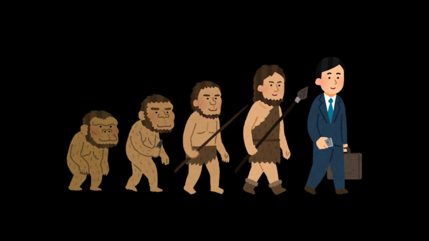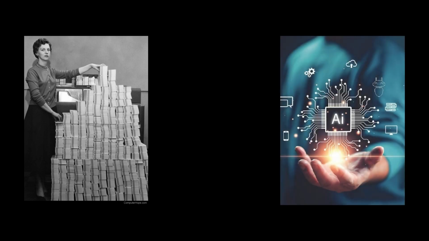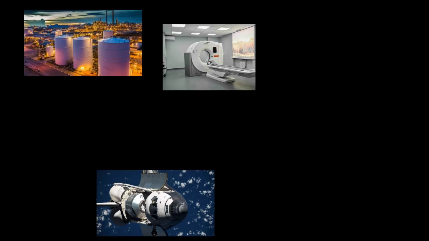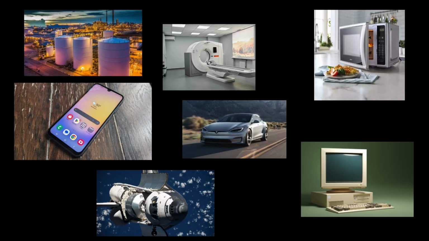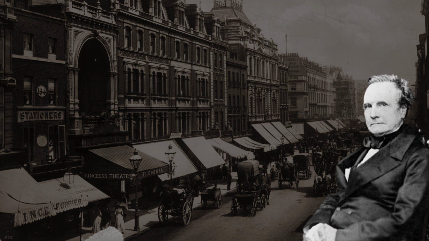Today we are diving into the fascinating evolution of programming from punch cards to powerful AI algorithms. We will explore how programming has shaped the modern world. And let's get started. Our story begins in the 19th century with Charles Babbage, known as the father of the computer.